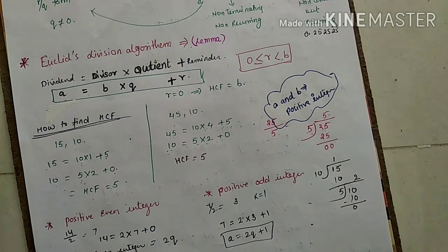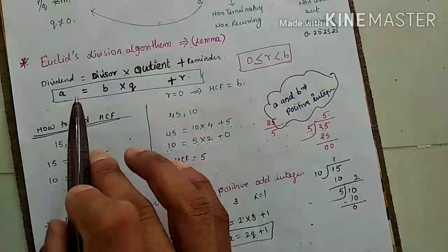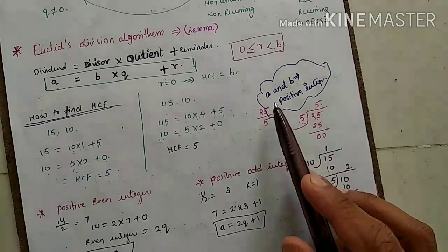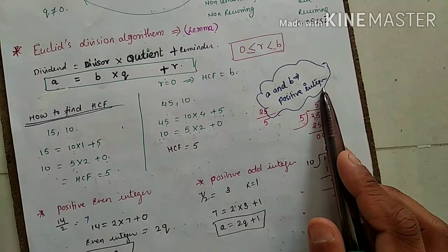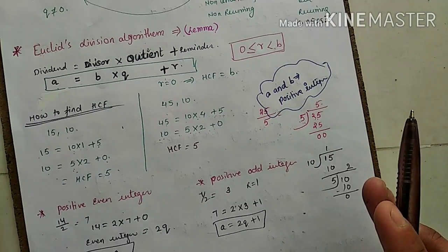Everyone understanding? Now come to the same thing, the lemma part. Euclid division lemma. Same process, everything is the same. But in this we have to show the positive even integer. In this we have to show the positive odd integer. First of all, understand that A and B are always your positive integers. We cannot take a negative. We always take positive. Okay.